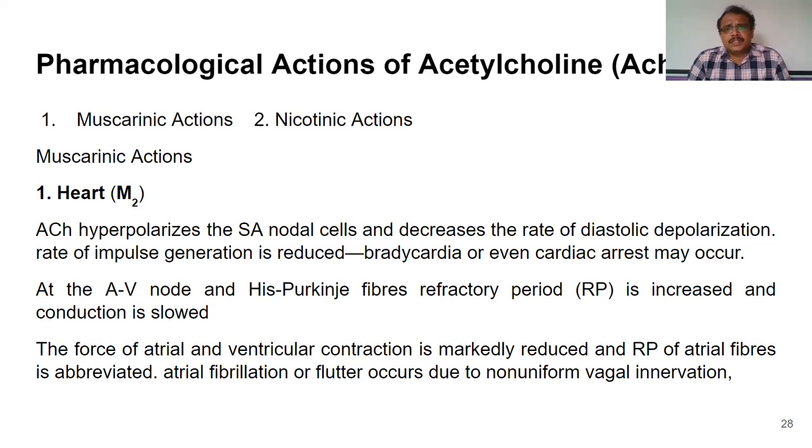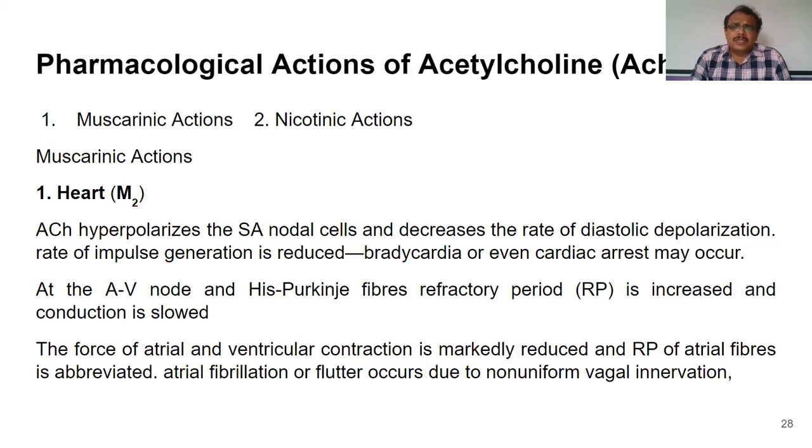As we know, the SA node is the pacemaker of the heart, and it is involved in generation of impulses which facilitate the working of the heart. Hyperpolarization of the SA nodal cells will reduce the rate of depolarization. So automatically the number of impulses generated by the SA node will be reduced, which leads to bradycardia. Bradycardia is nothing but decreased heart rate.